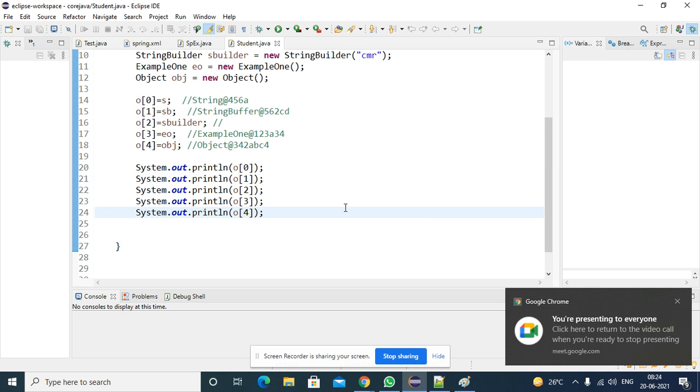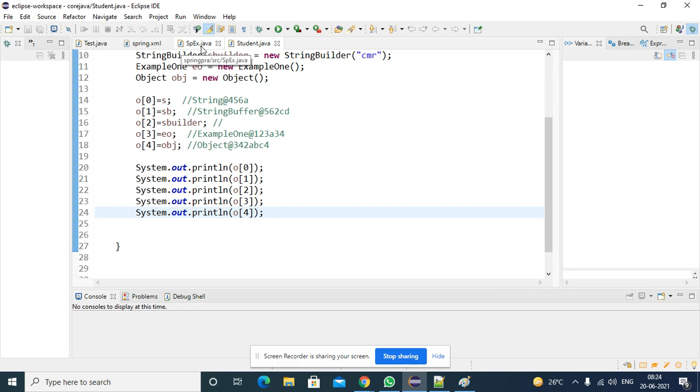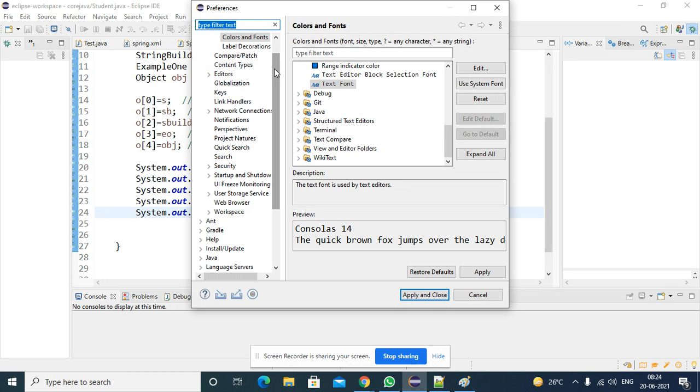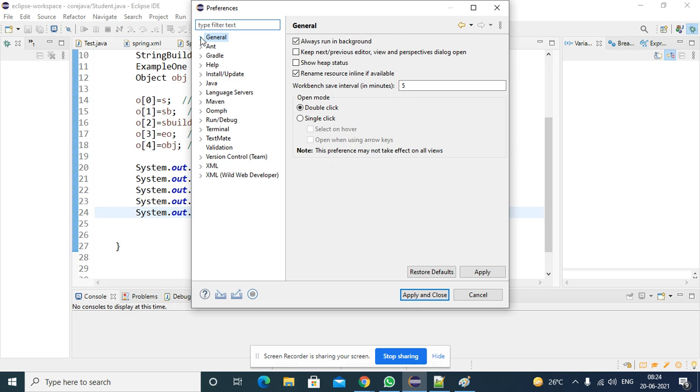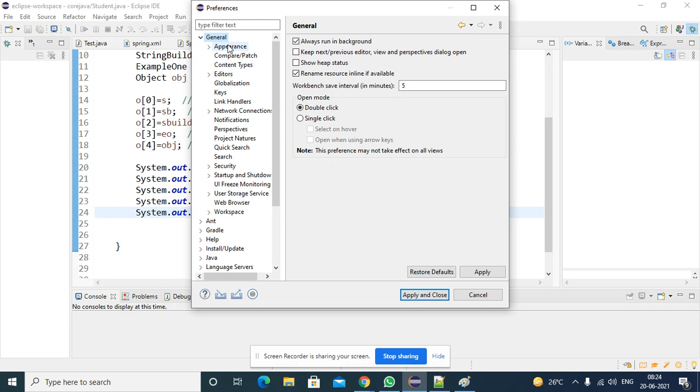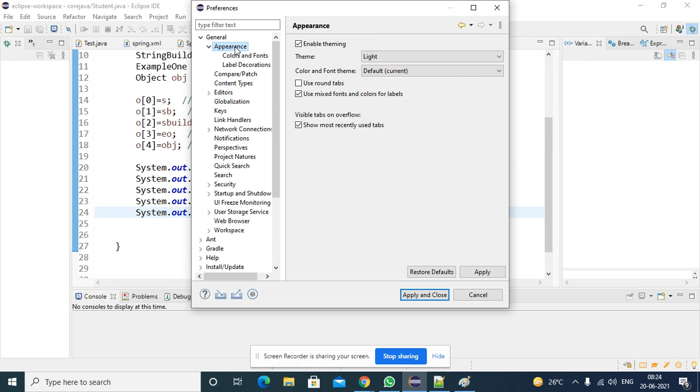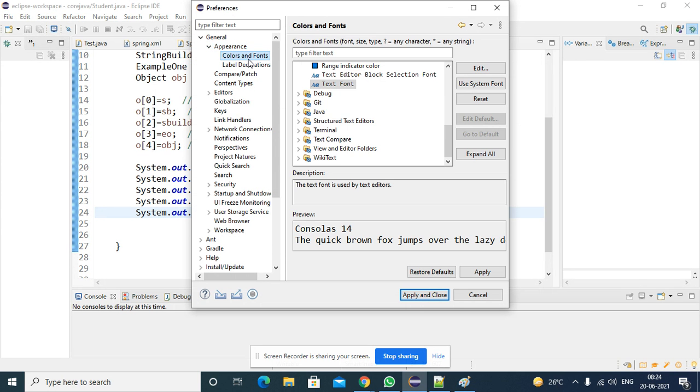If you are using Eclipse, I hope you know already how to change the font. It's simple. Go to Windows, Preferences, and here General is there. Click on General, expand it, Appearance, then Colors and Fonts, select Colors and Fonts here.